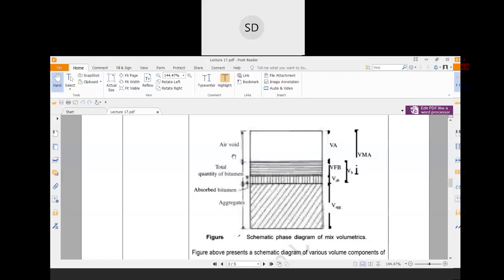So here let me first discuss the different terms. VA is volume of air, VMA is voids in the mineral aggregate, VFB is volume filled with bitumen, VB is the volume of the bitumen, VAB is the volume of the absorbed bitumen, and V aggregate is the volume of the aggregate particle.